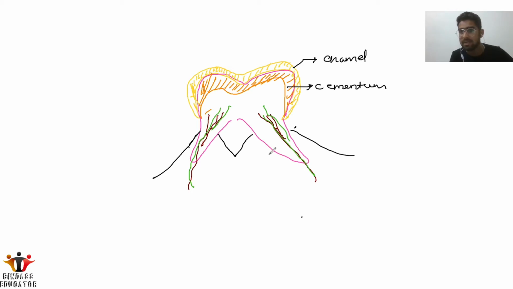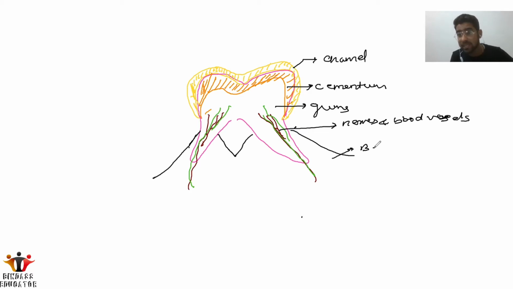This is the cementum. After that, we have the gums. In this, you can see the nerves and blood vessels innervating. Okay, and this is the bony cavity, or you can also call it a socket.